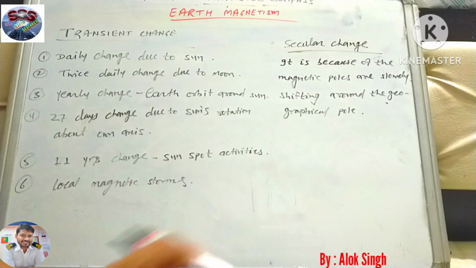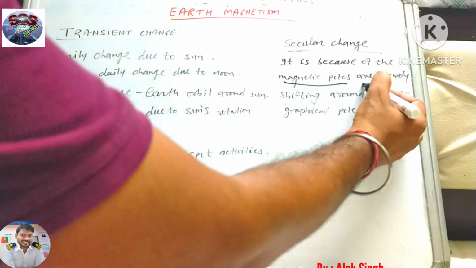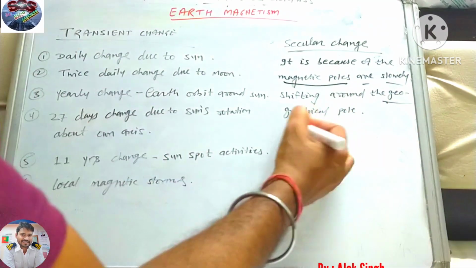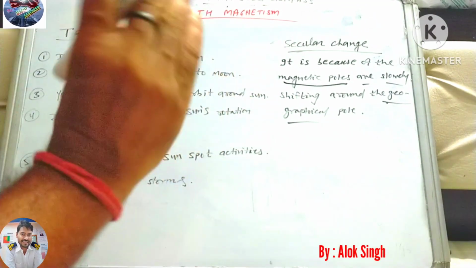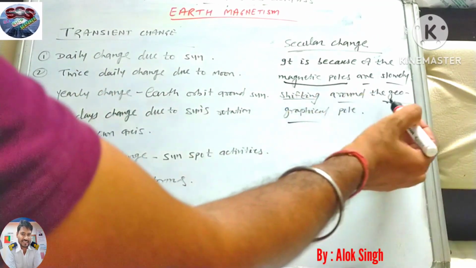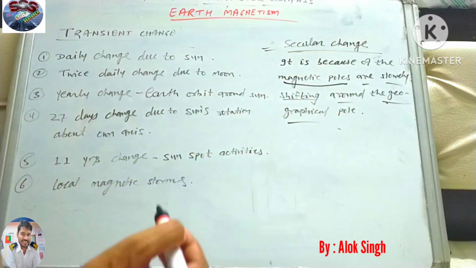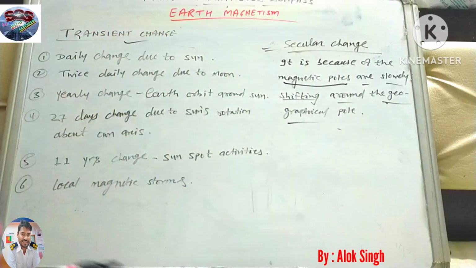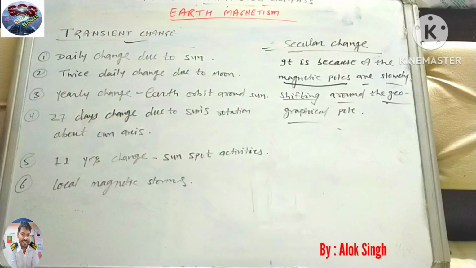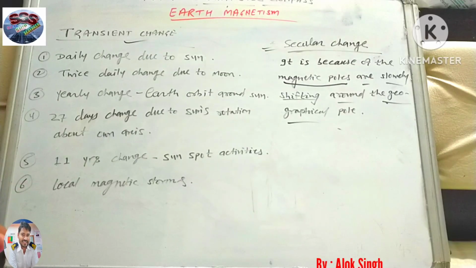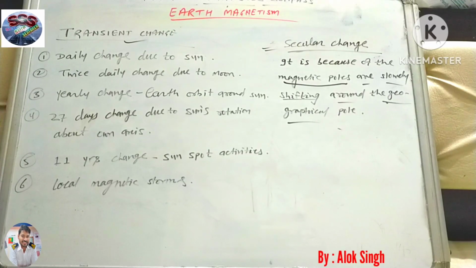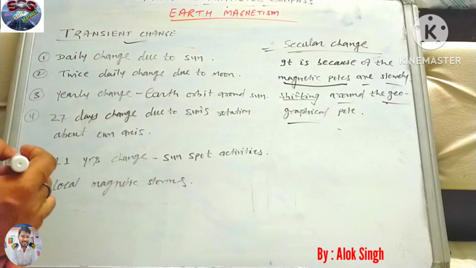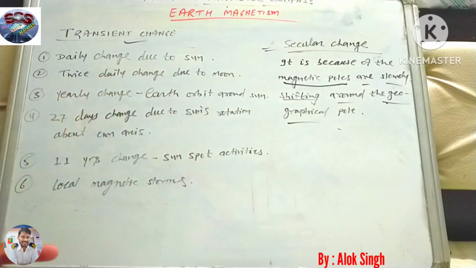In secular change, it is because the magnetic poles are slowly shifting around the geographical pole, which we have already discussed. The geographical pole is a fixed point, and the magnetic pole is changing. So this is about secular change. And for transient changes, there are 6 points which you just keep in mind, that may be asked by the surveyor during your oral. But so far I haven't ever seen this question asked in our written exam. Just for your oral purpose, you can remember this.